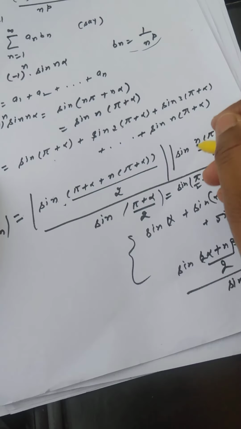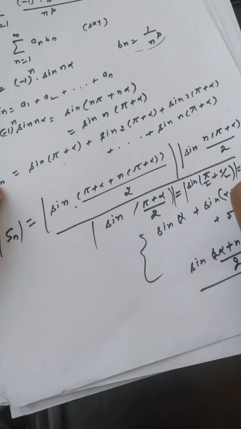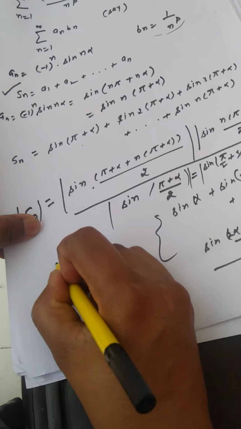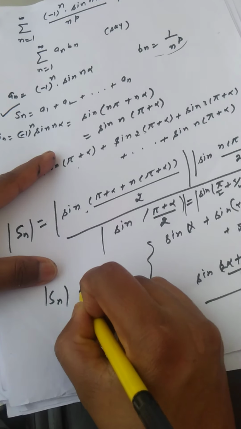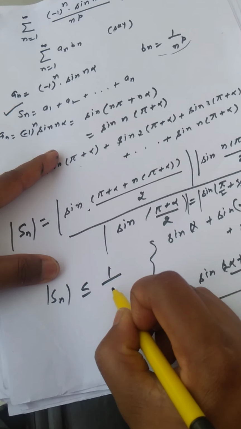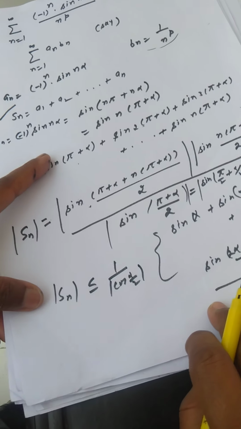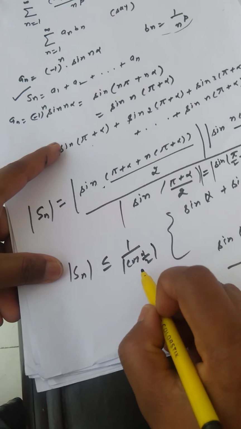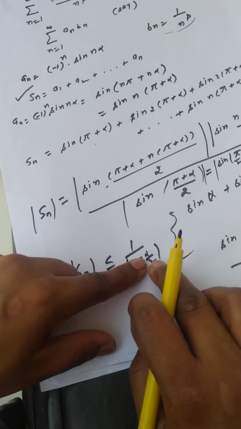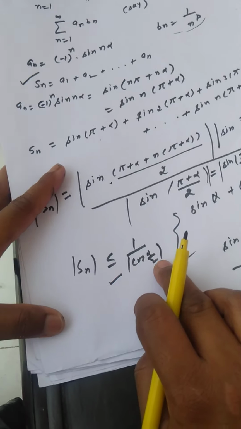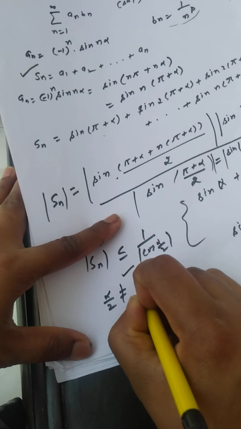Now the modulus of S_n: this expression is less than or equal to 1, so you can write it as less than or equal to 1 upon modulus of cos(alpha by 2). There are two cases for this cos(alpha by 2): either it is non-zero or it is 0.